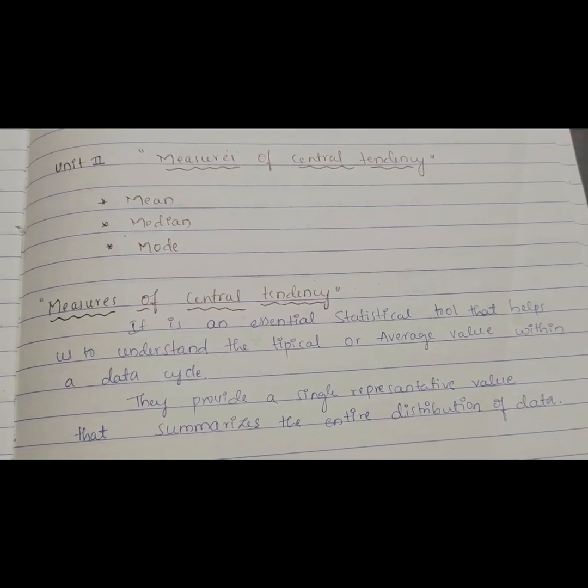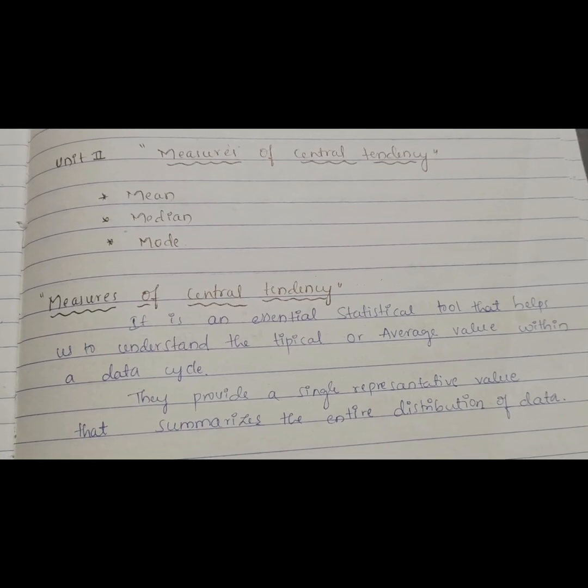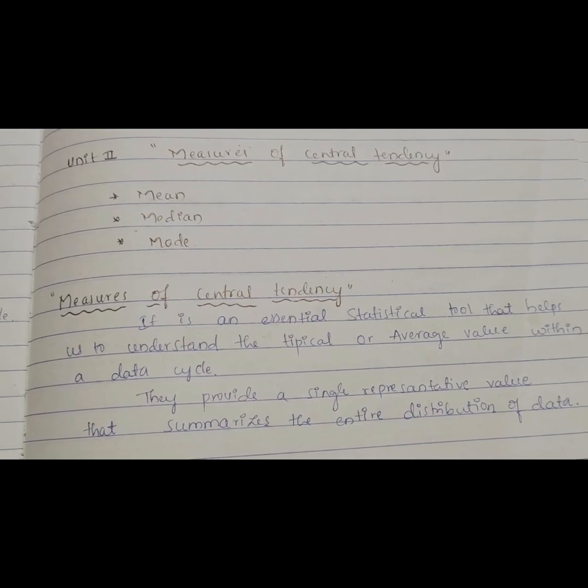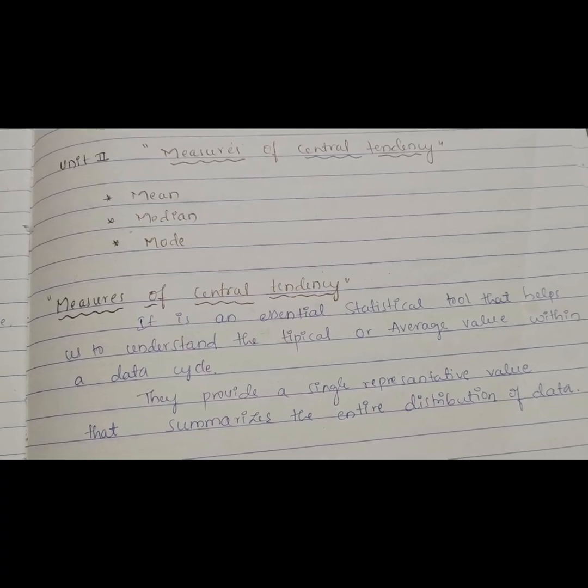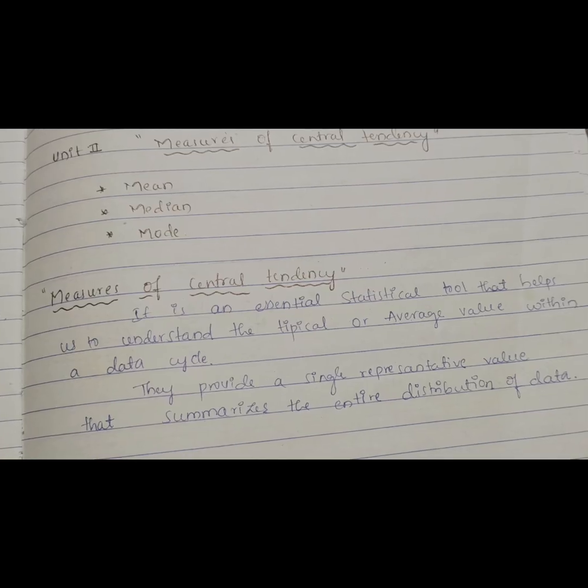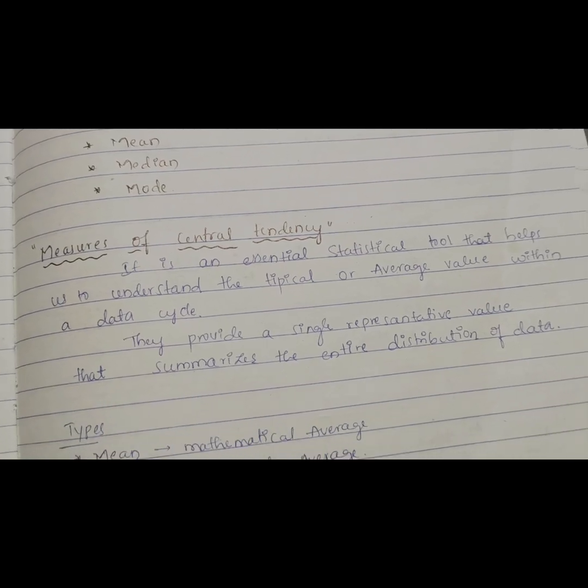This is our second topic of statistics, that is measures of central tendency. In last class we discussed that measures of central tendency is one of the types of statistics. Again, this measures of central tendency is divided into three types, that is mean, median, mode. So here we need to know what measures of central tendency is.